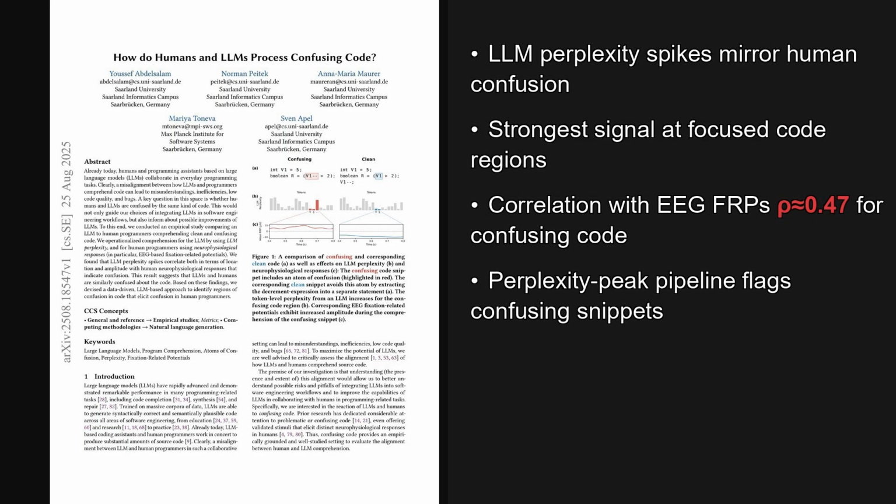So, two takeaways stand out. Localized maximum perplexity mirrors human confusion signals, and a simple perplexity peak pipeline reliably flags confusing regions, even beyond manually labeled atoms. The broader implication is practical tooling, where models can triage risky code for review or refactoring at scale.